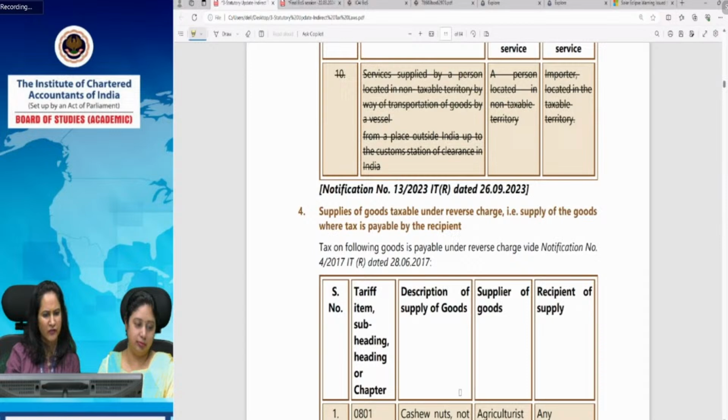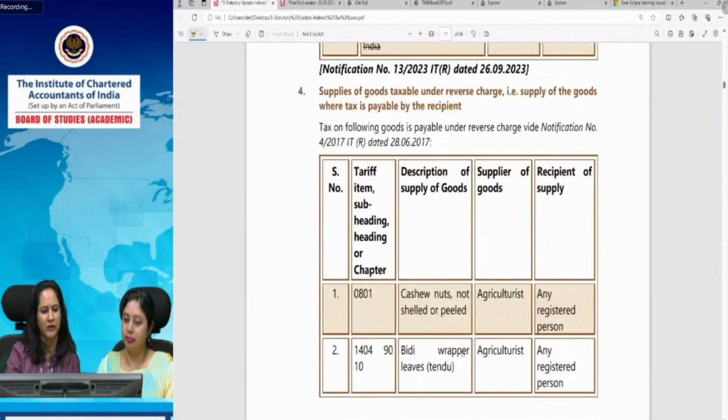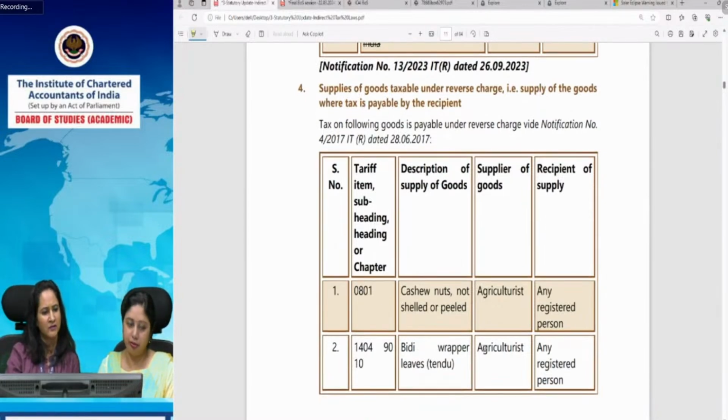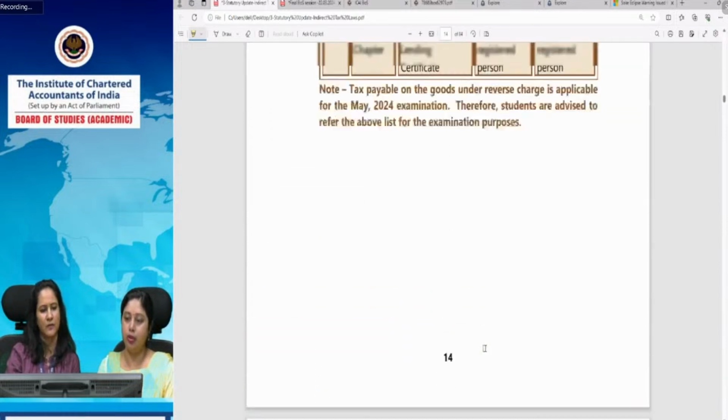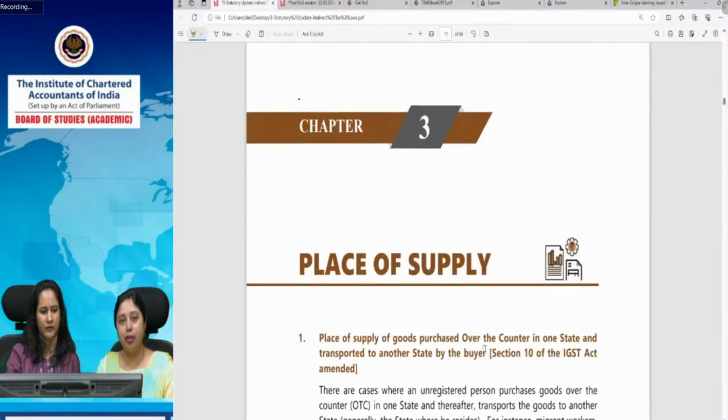And as one student has asked, you do not need to memorize the tariff item or HSN code. Only if you remember the name and description of the goods, and who is the supplier and who is the recipient, in which case GST would be applicable, I think that would suffice. You do not need to remember the tariff item subheading. So you can go through this list. This is applicable for May exams.